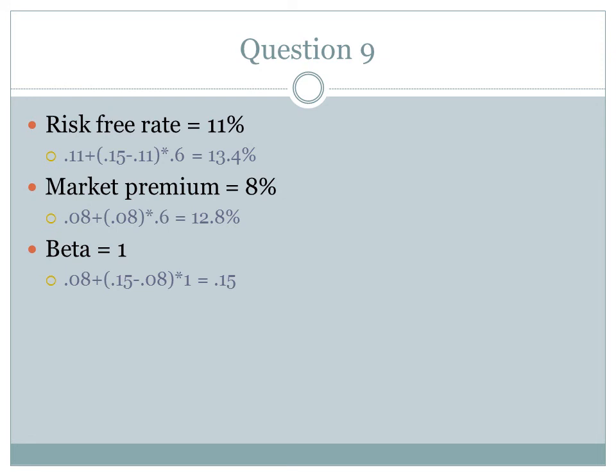Question 9 revolves around changes in the CAPM equation. Changing the risk-free rate to 11% in the CAPM equation would result in a required rate of return of 13.4%. If the market premium were to increase from 7 to 8%, the required rate of return would be 12.8%. And if TICO's beta would increase to 1, up from 0.6, the required rate of return would be the market rate, or 15%.